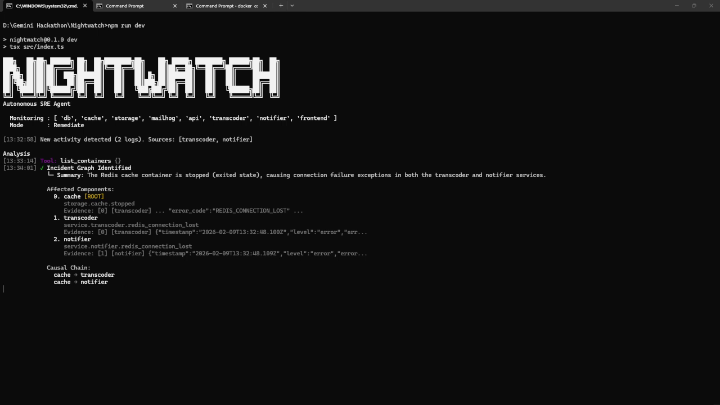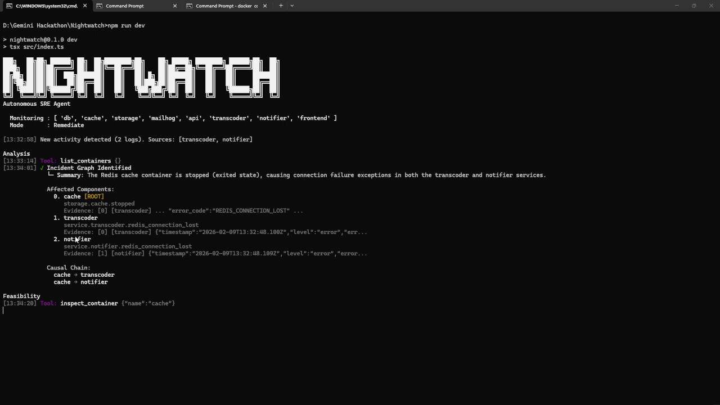So you can see it created an incident graph, basically identifying correctly that cache is the root component which went down and the causal chain which caused the issues downstream for transcoder and for notifier as well. Once the analysis phase is done, it has a feasibility check, basically trying to understand whether the failures that have happened right now are feasible to remediate or not.